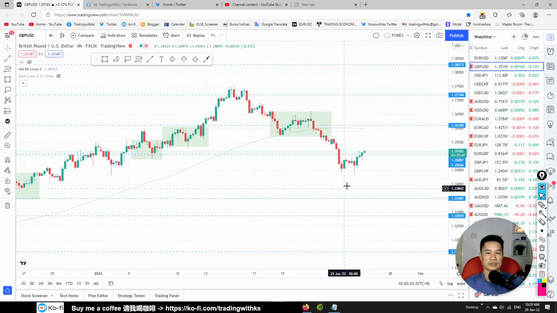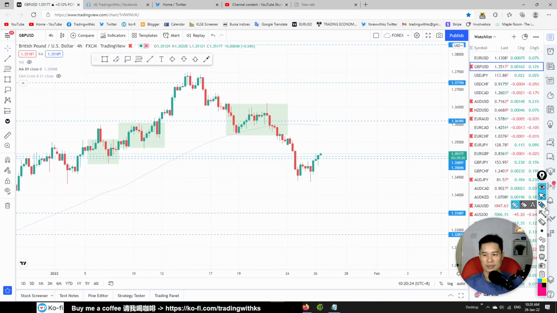Look at the 4 hours. What do we have here? We got that double bottom reversal, a 1, 2, 3 reversal. So there is possibly a buy trade over here.